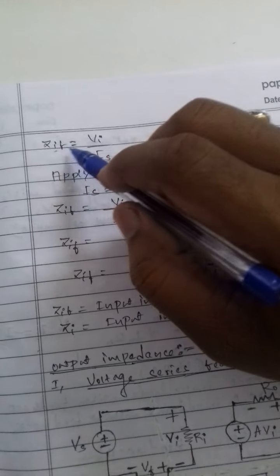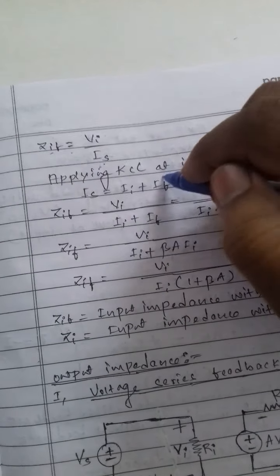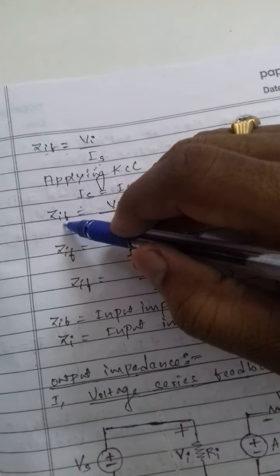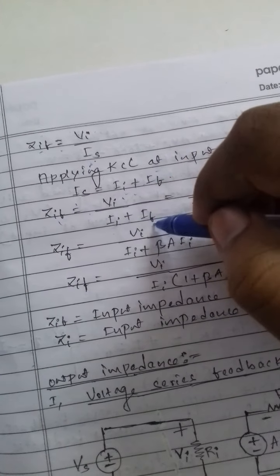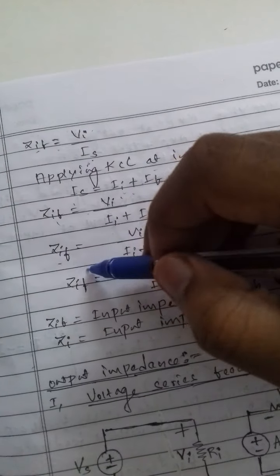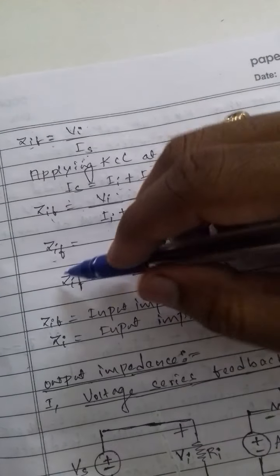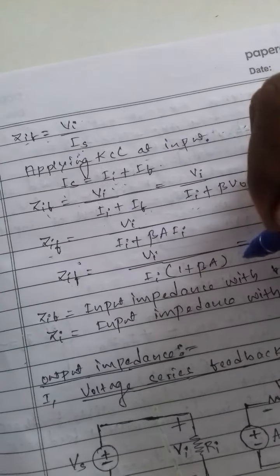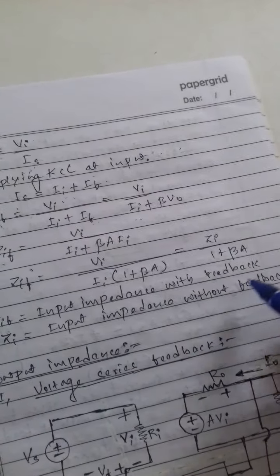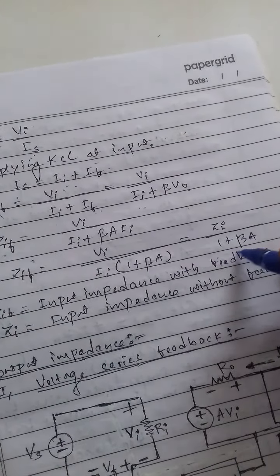The input impedance with feedback is Vi upon Is. Applying KCL at the input, Is is equal to Ii plus If. Input impedance with feedback is Vi upon Ii plus If. It is equal to Vi upon Ii plus beta V naught, so that the input impedance with feedback is Vi upon Ii into 1 plus beta A. Zif is equal to Vi upon the input impedance with feedback, and Zi is the input impedance without feedback, so that the input impedance with feedback is Zi upon 1 plus beta A.